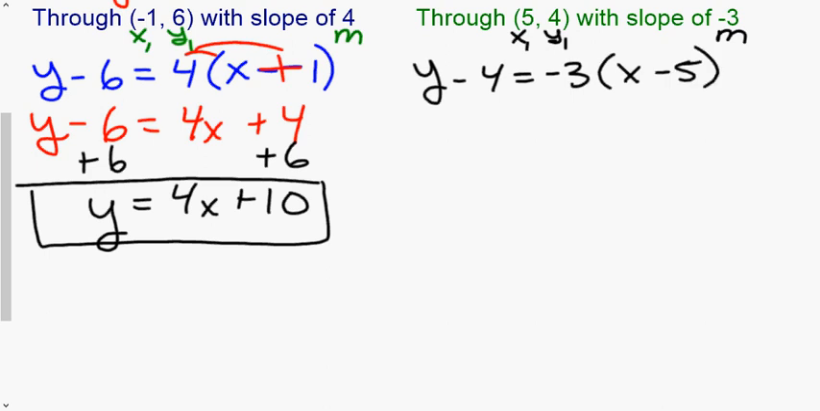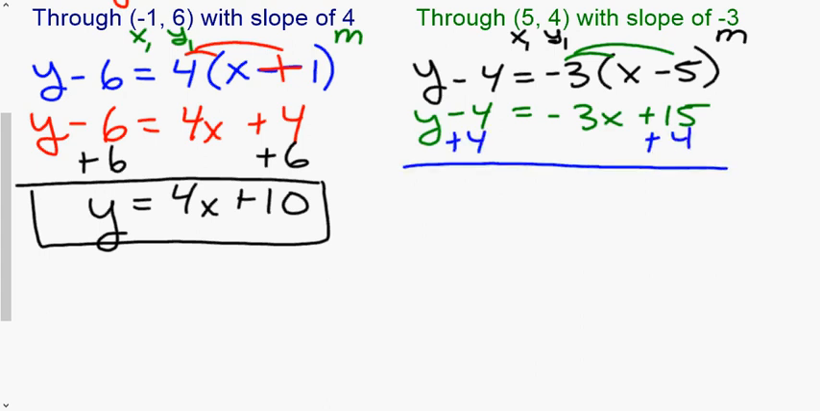Again, the coordinate points are x1, y1. The y and the x, the plane y, the plane x, are going to be in your final answer. Again, we distribute, so we get negative 3x plus 15. Nothing happening here on the left. Again, I need to get y by itself, so I'm going to add the 4 over.